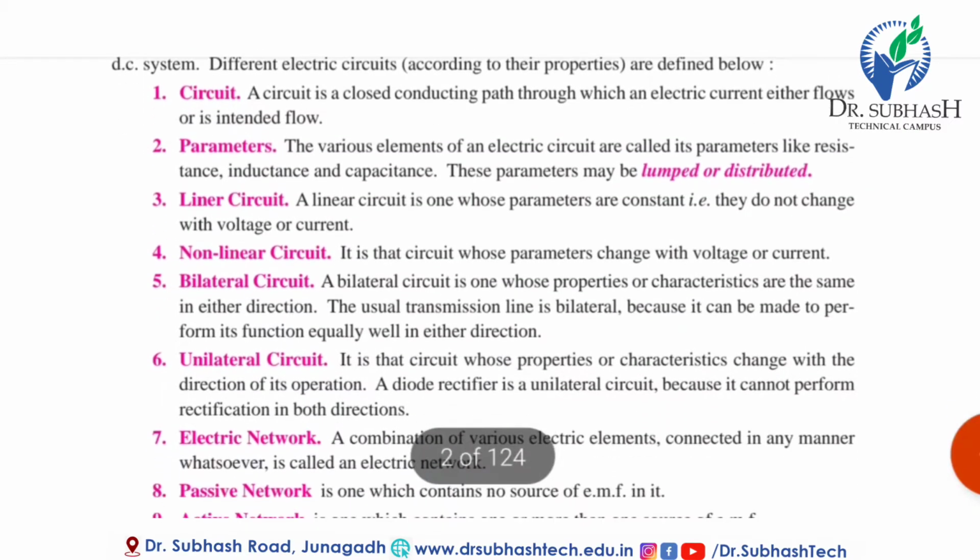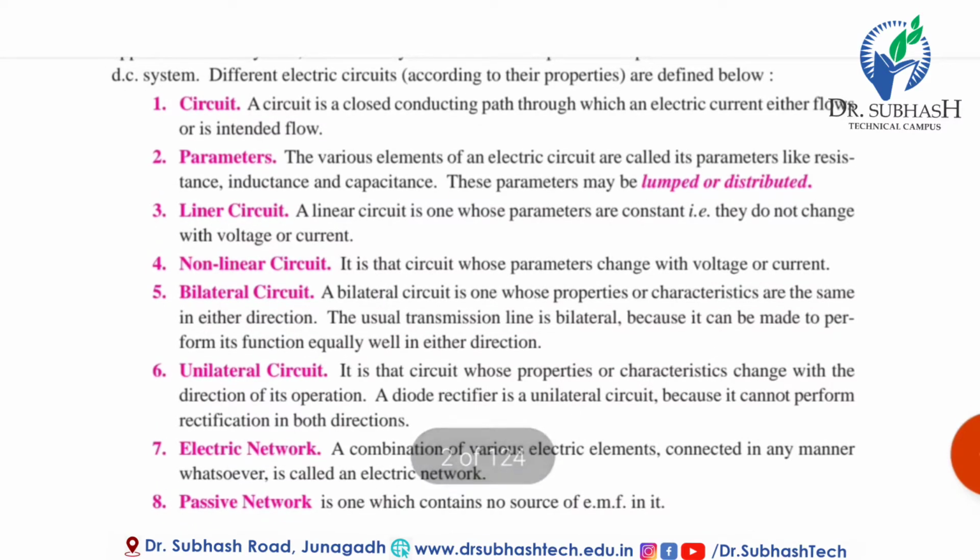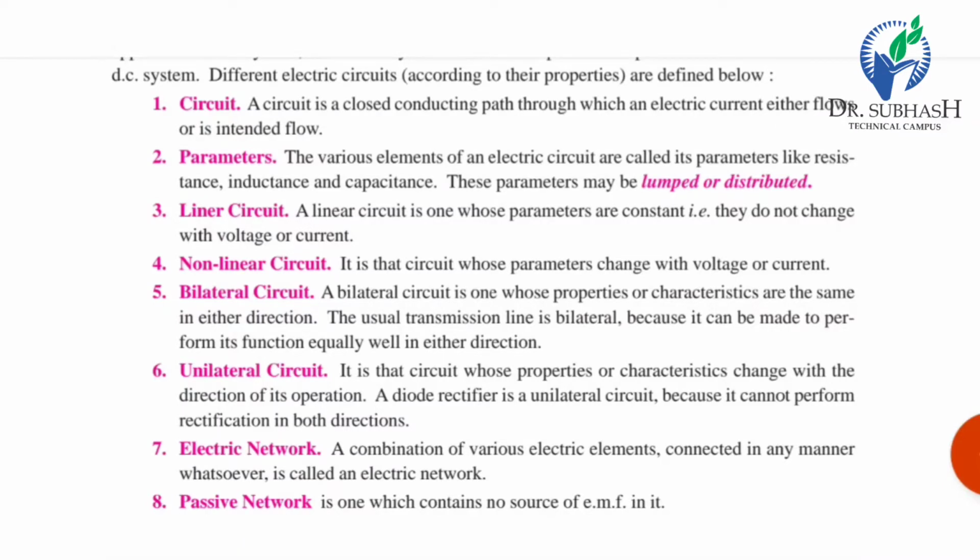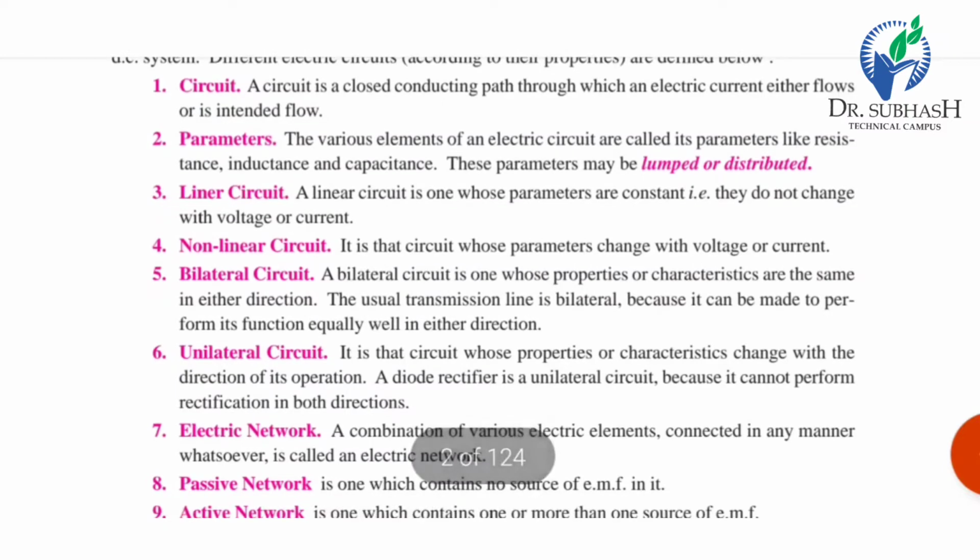Some important terms. The circuit: a circuit is a closed conducting path through which an electric current either flows or is intended to flow. Parameter: the various elements of an electric circuit are called parameters, like resistance, inductance, capacitance. These parameters may be lumped or distributed.